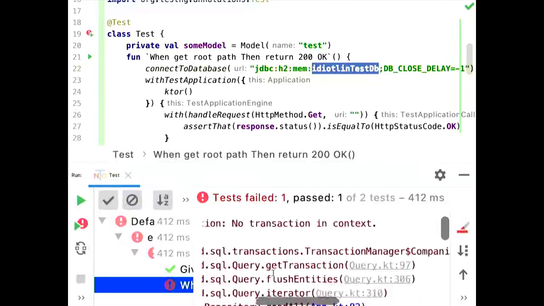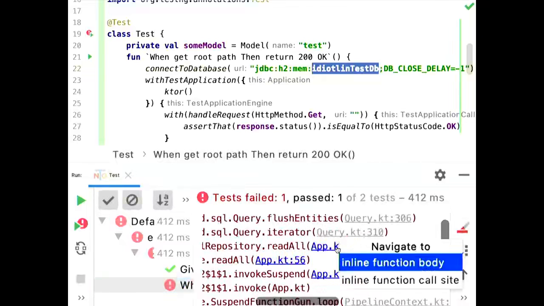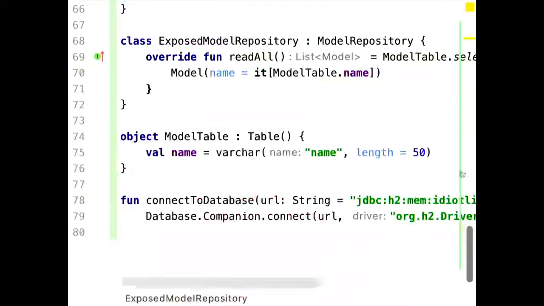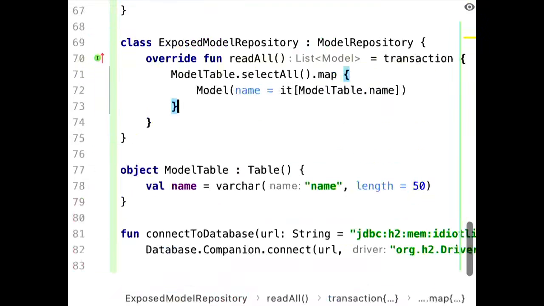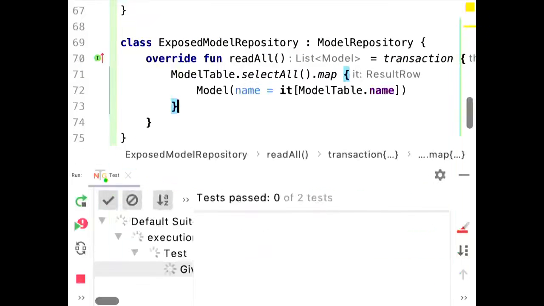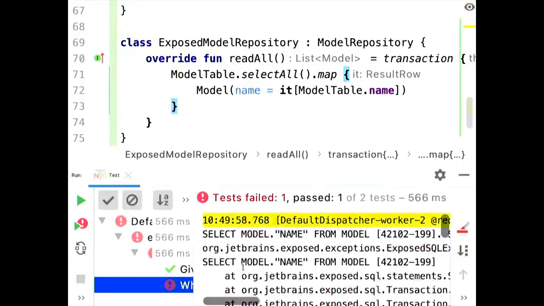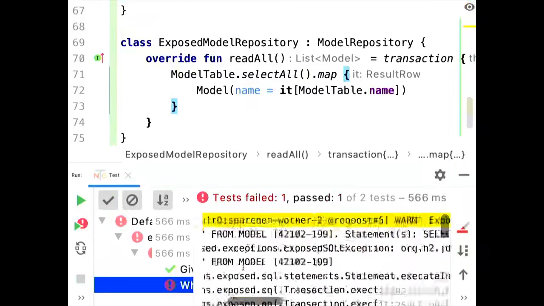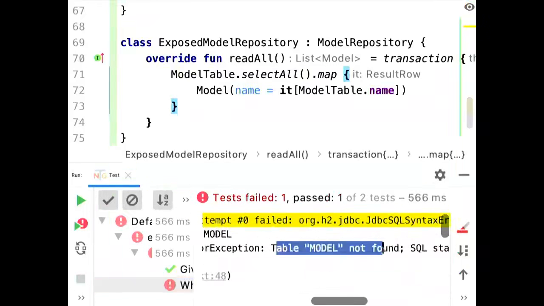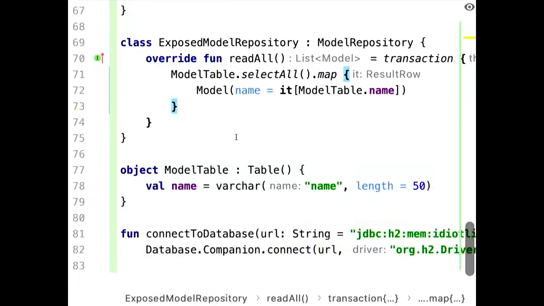No transaction. Oh, well, then maybe he needs some transactional magic here. So just go there and say transaction. Are we done yet? Come on, like step by step. No, we're not. There's still one more thing missing because he states, where is it? Table not existing. Table model not found. Yeah, then let's create the table model. Thank you.